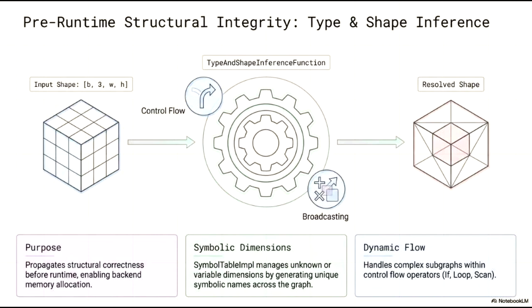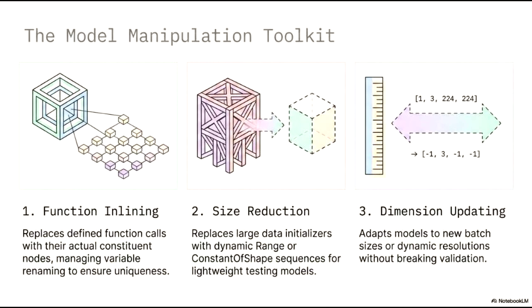for the hardware backend. The Model Manipulation Toolkit offers 3 essential features for streamlining and customizing neural networks. Starting with function inlining, this technique expands defined function calls into their individual constituent nodes. It handles the complexities of variable renaming to maintain uniqueness, effectively flattening the model's architecture for improved processing and clarity.